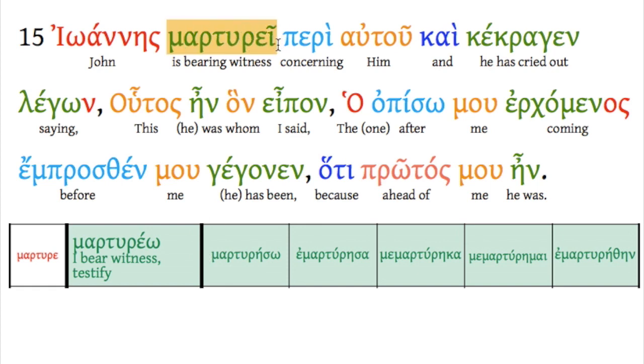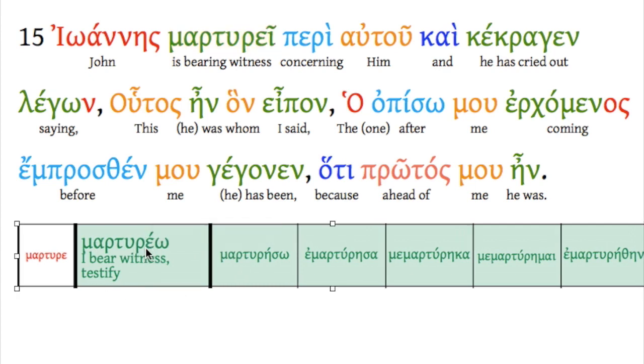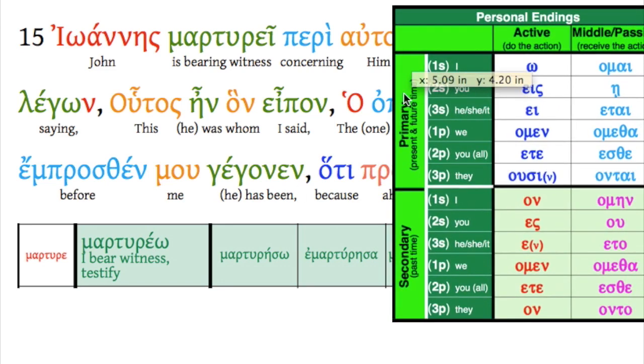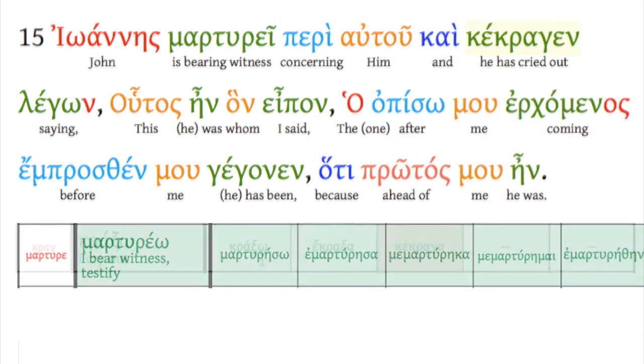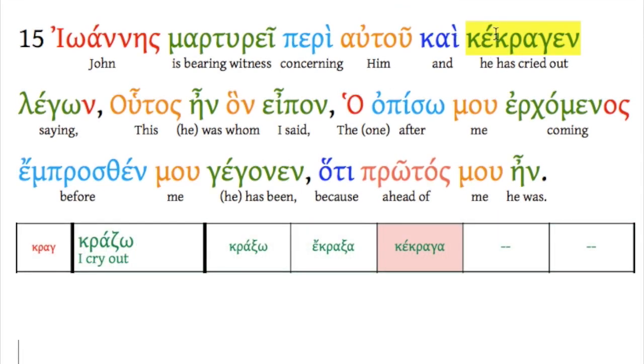John is bearing witness, martyrei. From martyreo, notice that it is a contract verb. And so our omicron-upsilon here has a circumflex over it that shows this contraction has happened. John is bearing witness, and he has cried out.